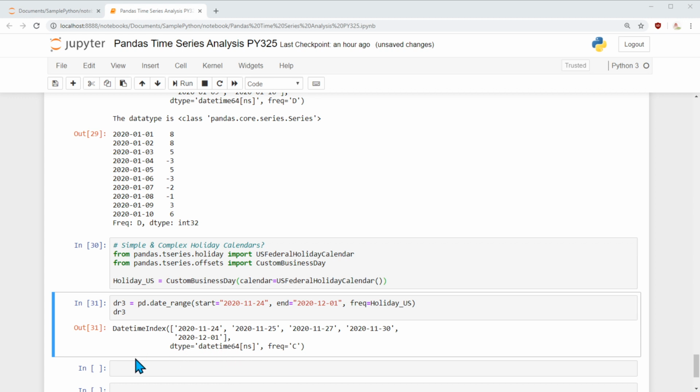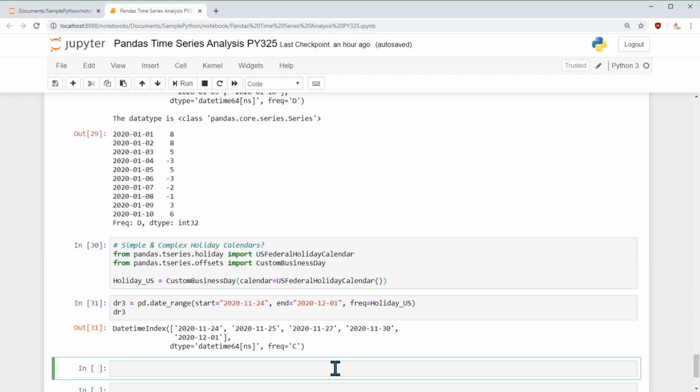Now there are times we want to create custom holidays. Let's say one day was changed, one day was added recently, or we are doing business with a country where we don't have holidays already defined in Python. And the example I'm going to take today is for India.